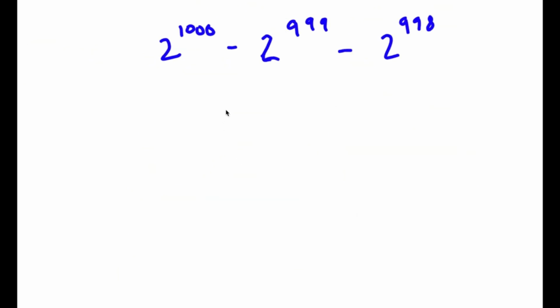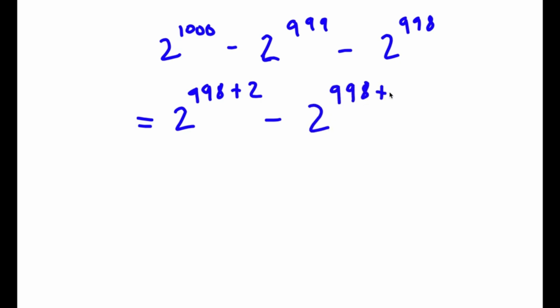Alright, so in this problem, I have 2 to the power of 1000 minus 2 to the power of 999 minus 2 to the power of 998. To solve this problem, I'm going to start by rewriting 2 to the power of 1000 as 2 to the power of 998 plus 2. I'm going to write 2 to the power of 999 as 2 to the power of 998 plus 1. And I'm going to keep 2 to the power of 998 as is.